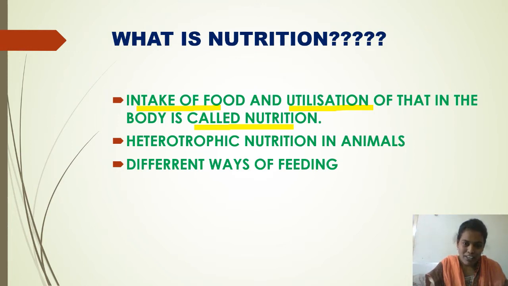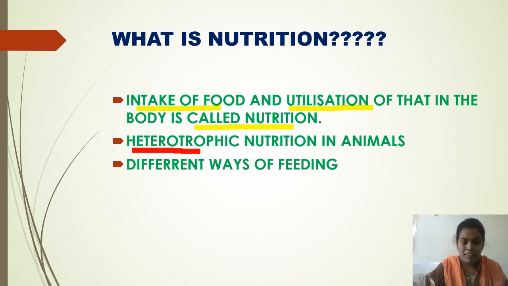All other organisms, non-green plants and all animals, derive their nutrition through heterotrophic nutrition. What is meant by heterotrophic nutrition? The nutrition in which animals depend on other organisms for their food.